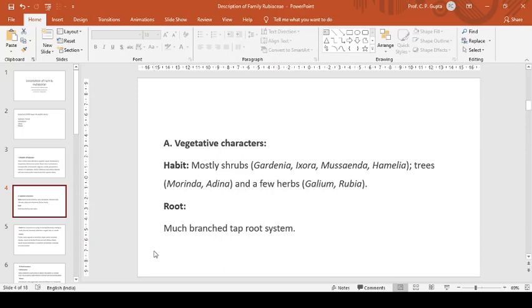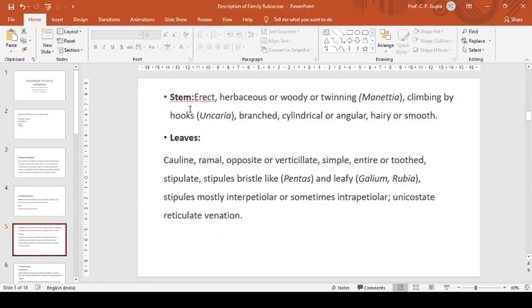Root is a typical dicotyledonous root, which is a much branched taproot system. Now, stem: erect, herbaceous or woody or twining, climbing by hooks in Uncaria, branched, cylindrical or angular. Here the stem is sometimes angular, hairy or smooth.